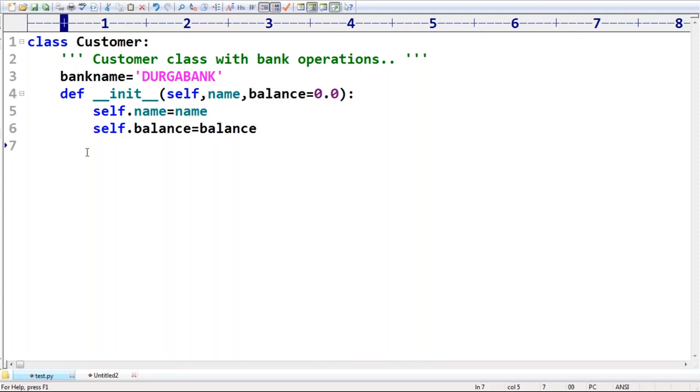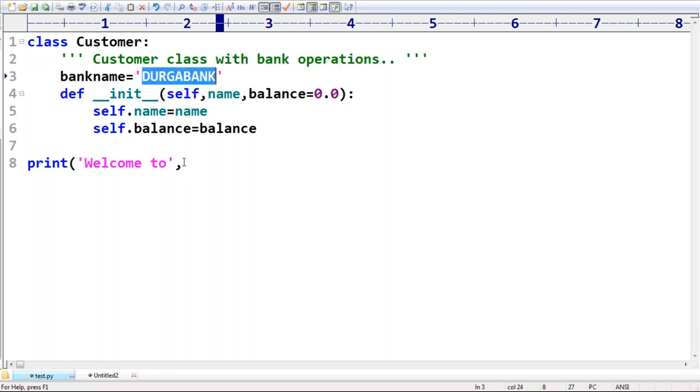Now what is my requirement? I want to print a welcome message, and multiple changes I want to do. Welcome to, now where is my welcome to? How to access this bank name?